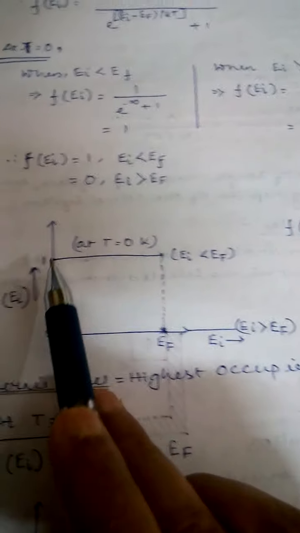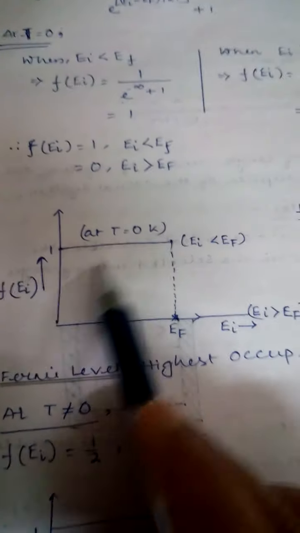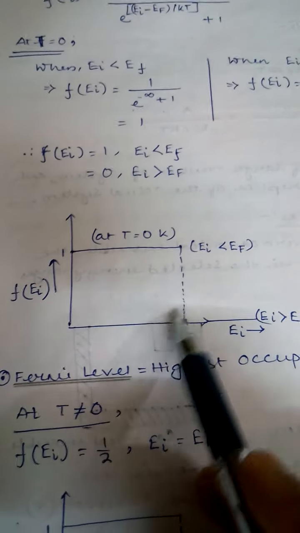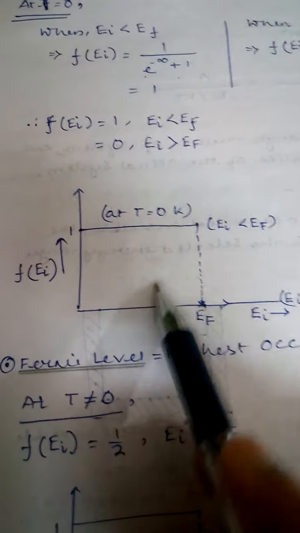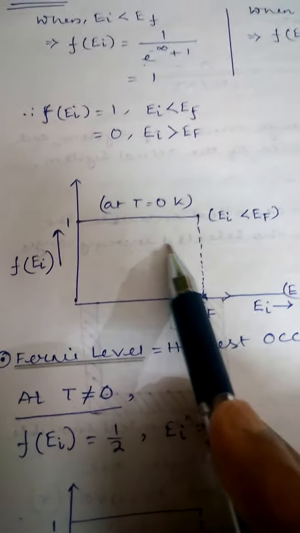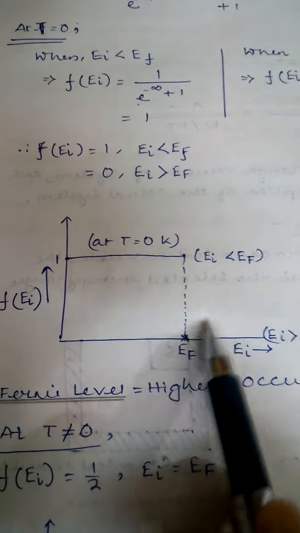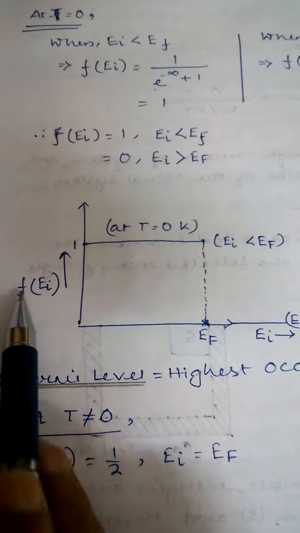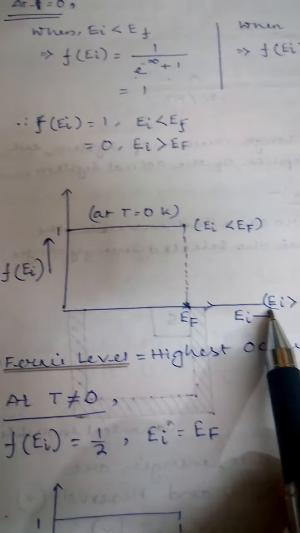So F equals 1 up to EF. It indicates that all the states are filled up. States means quantum states. All the states are filled up. There is no vacant or empty state up to EF. And beyond EF, all the states are vacant or empty, as F becomes 0 beyond EF.